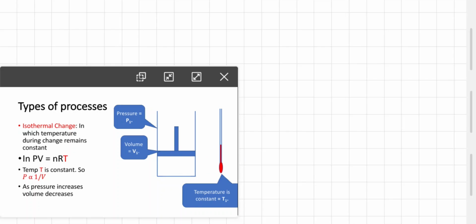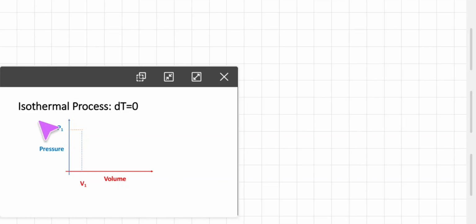You should remember that in case of isothermal changes, heat is given outside or taken in, that is important. So in the final state we have P2 greater than P1, V2 less than V1, and temperature T1 is constant. This is isothermal change. Here in case of isothermal change, dT, the change in temperature, is 0.